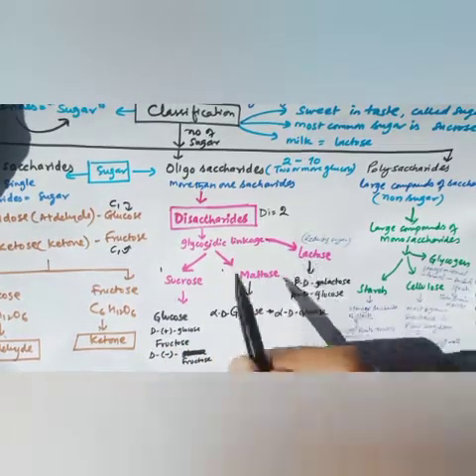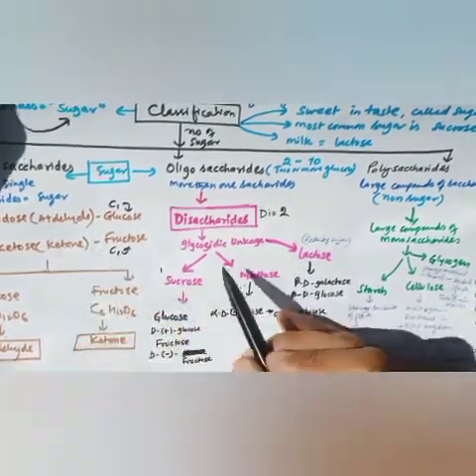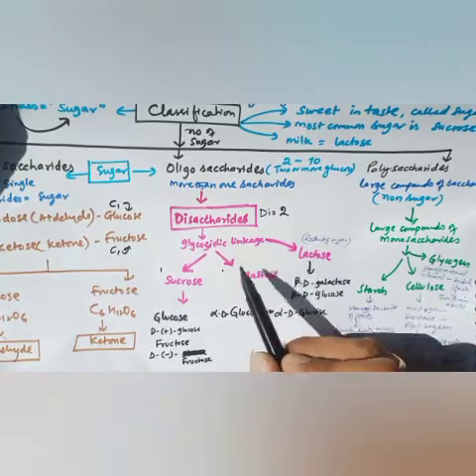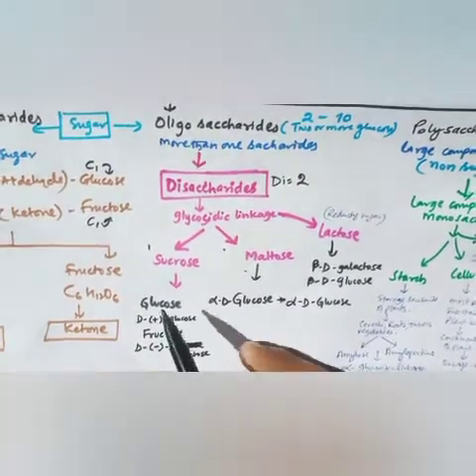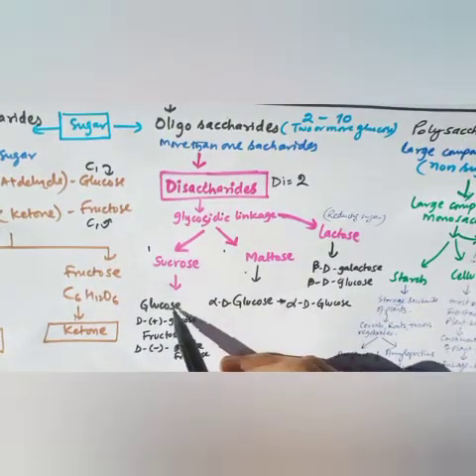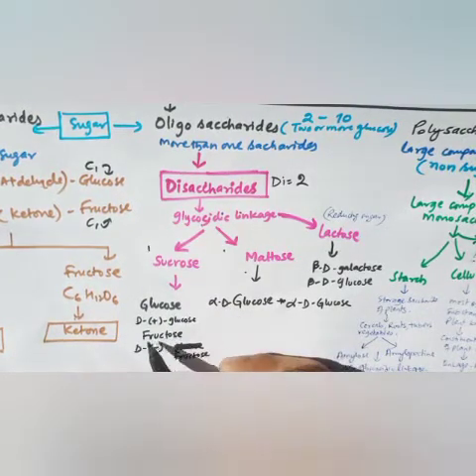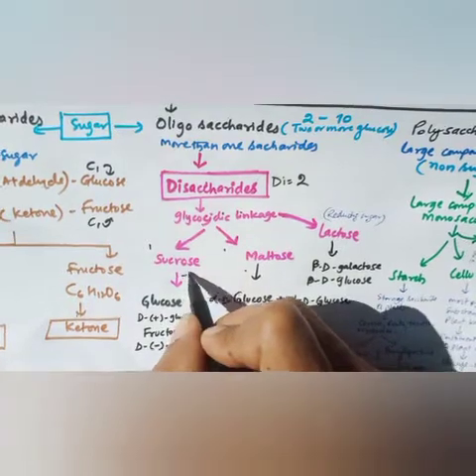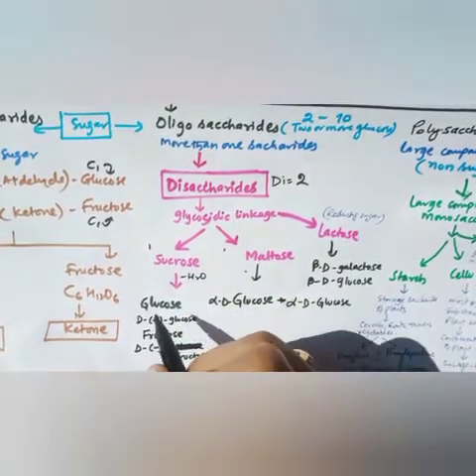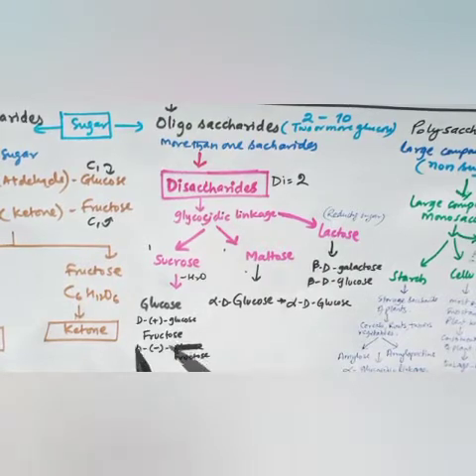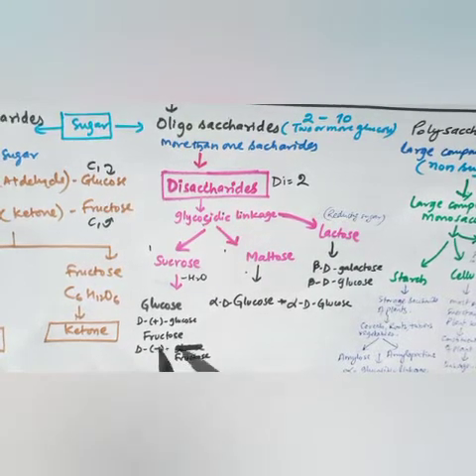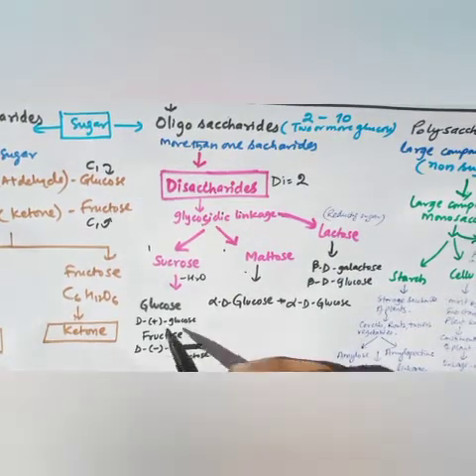Like glucose and fructose are examples of monosaccharide, similarly sucrose, maltose and lactose are examples of disaccharide. If I tell a little bit in detail, sucrose is made up of glucose and fructose, one glucose and one fructose. When it hydrolyzes, means when it breaks down and the water molecule takes part, it will change into glucose and fructose. So dextro glucose and dextro negative fructose are the basic components of sucrose.